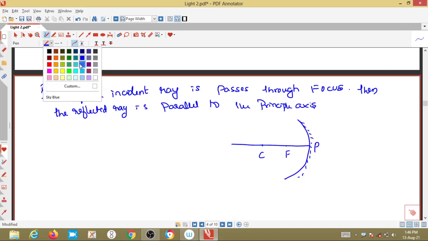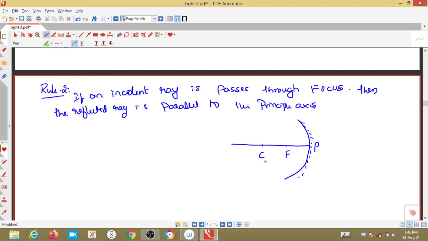Here the incident ray passes through the focus and hits point A. This is the incident ray, it has to get reflected. How will it get reflected? It will get reflected parallel to the principal axis. This is the reflected ray.